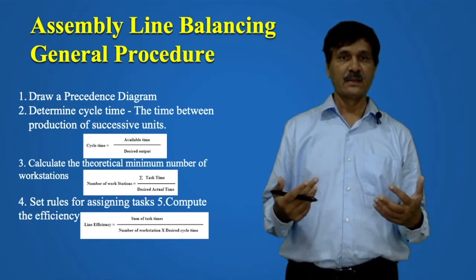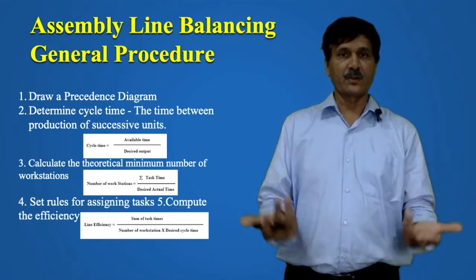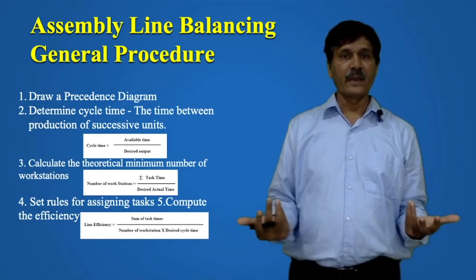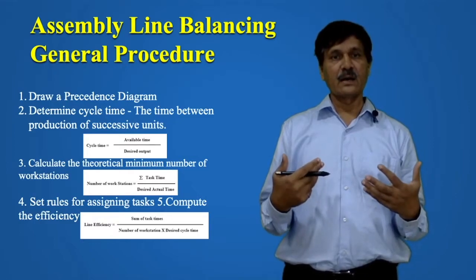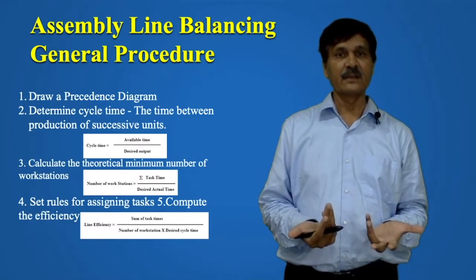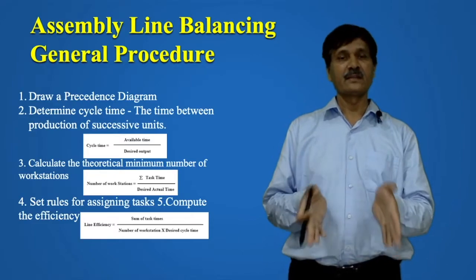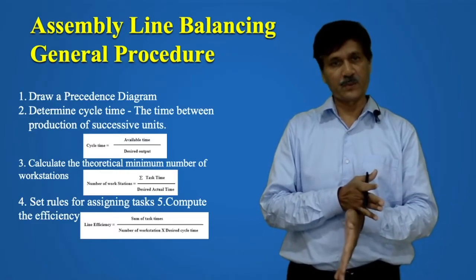Next, you calculate the theoretical number of workstations, after that you set rules for assigning tasks, and finally the efficiency is computed.